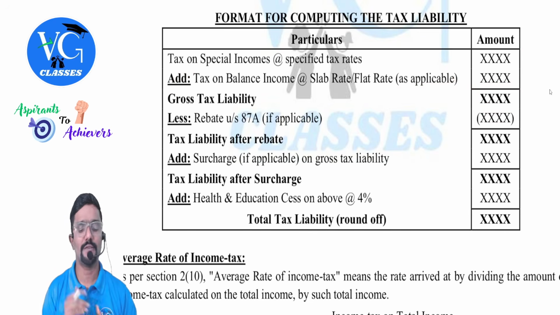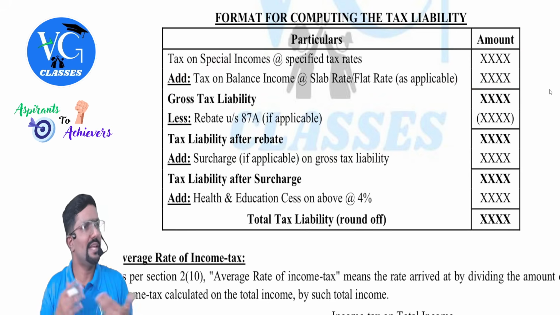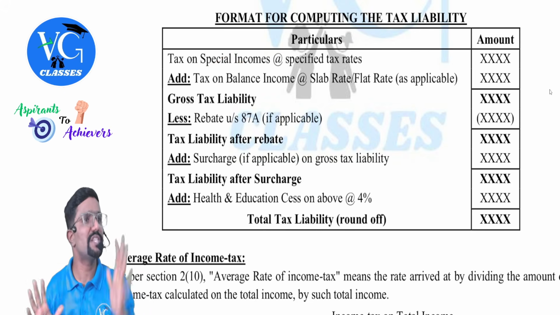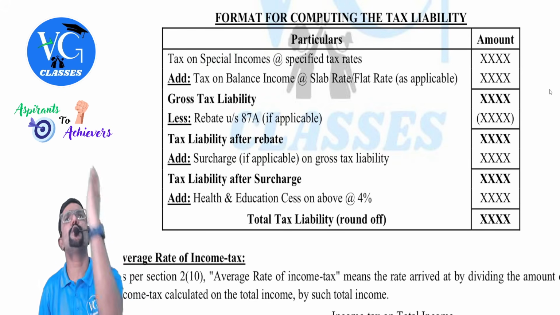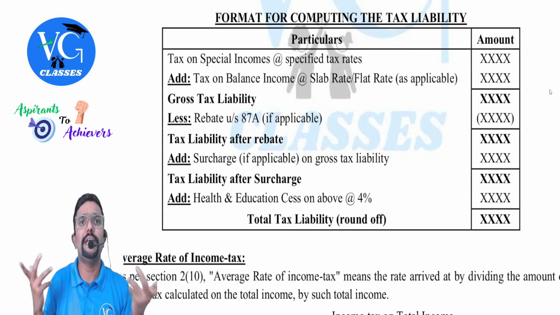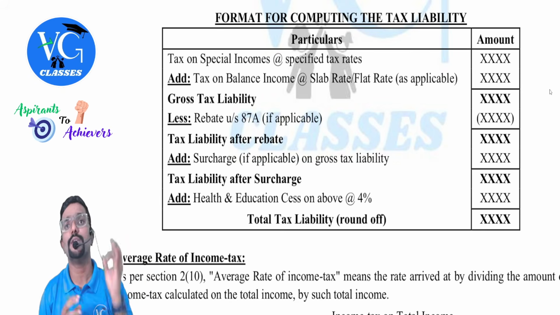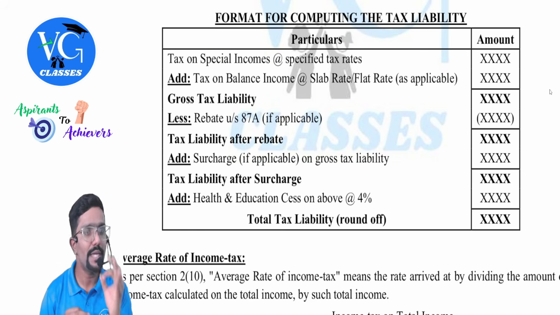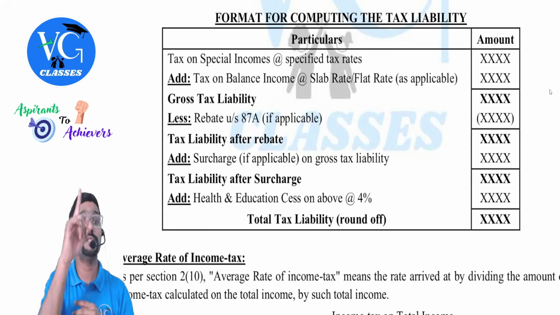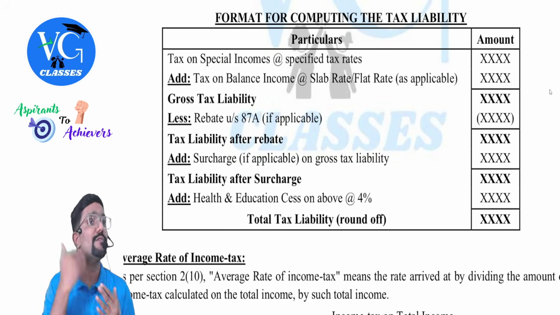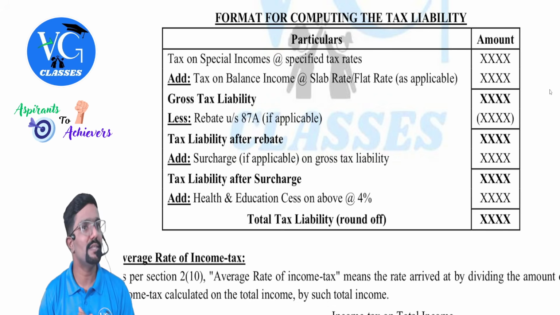There can be a few questions where there is no special income at all. Then the entire total income will be normal income. Guys, listen here. If the question is silent about special income, they just tell you a total income of so much and don't mention anything about special income, consider the entire total income as normal income. This is only when the question is silent. And sometimes the question might be silent about the age of the individual. Assume less than 60.